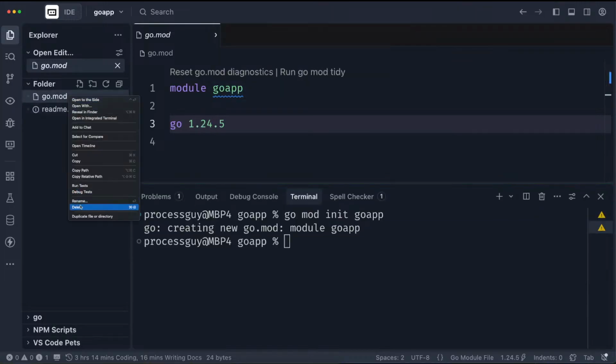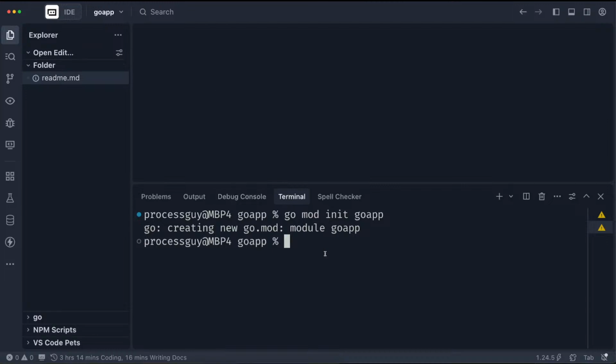So I'm about to delete this and recreate it. Instead of doing something like this, I will say github.com/your-username/the-project-name. This is especially for something you want to host on GitHub or a public repo. Even if it's a private repo, you can do something like this.